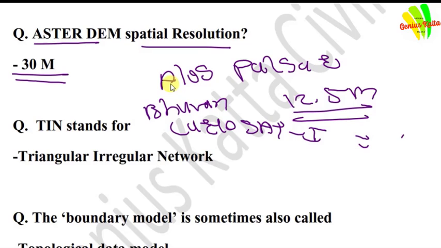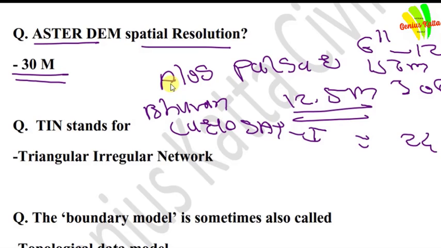And friends, for Google Earth, it is 6 inch to 12 inch, which is 15 centimeter to 30 centimeter. Google Earth, keep in mind.